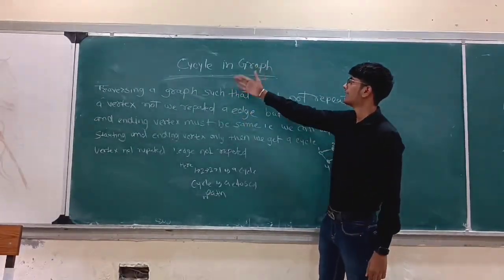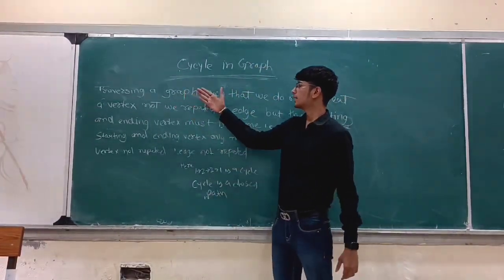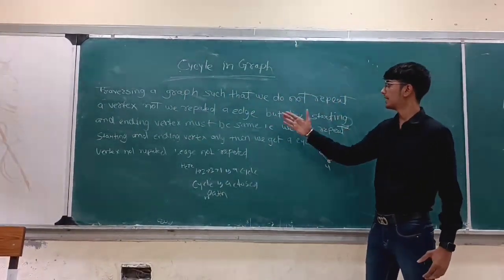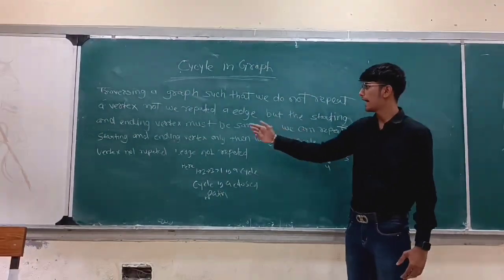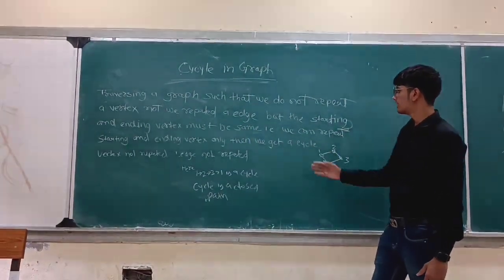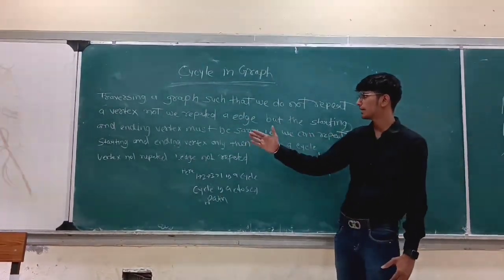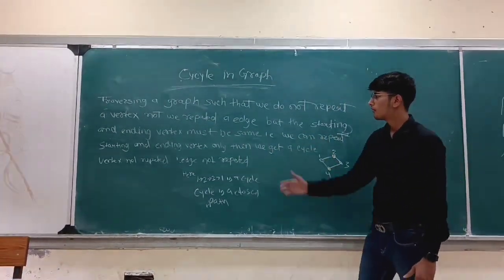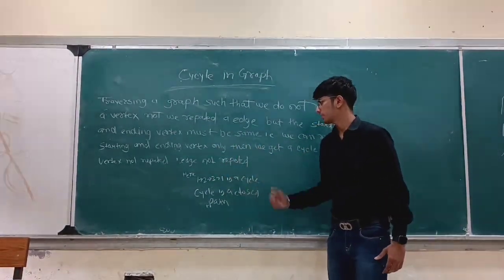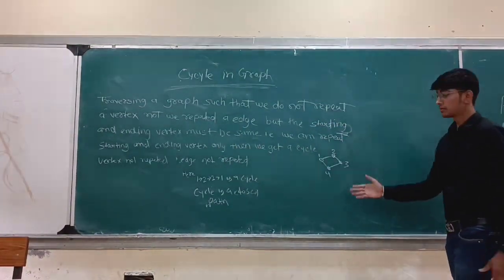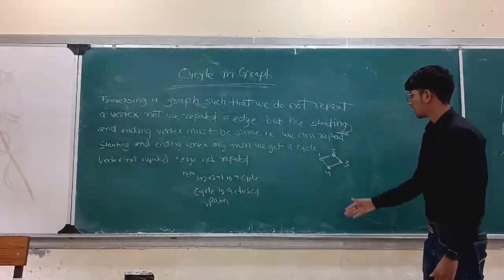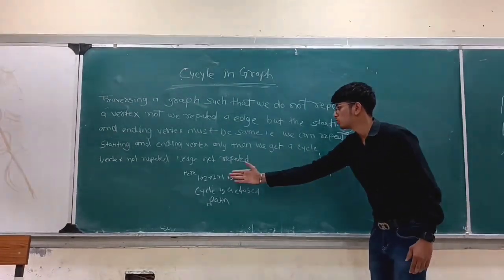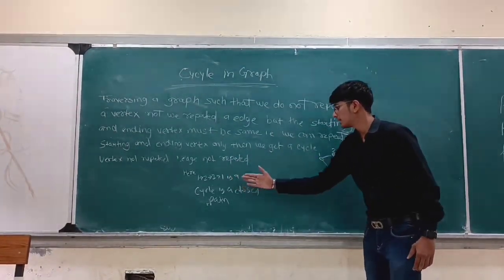So another one is cycle in graph. Traversing a graph such that we do not repeat a vertex and do not repeat an edge, but the starting and ending vertex must be the same. Therefore, we can only repeat the starting and ending vertex. Only then we get a cycle. Vertex not repeated, edge not repeated. Here is an example of a cycle graph: 1, 2, 3, 4. 1, 2, 3, 4 is a cycle. A cycle is a closed path.